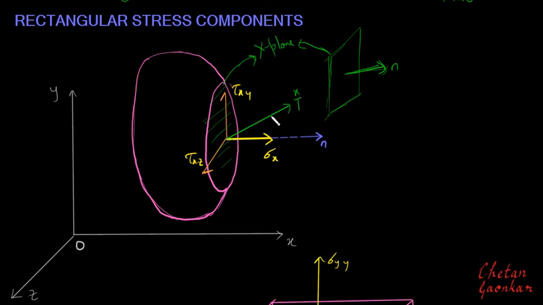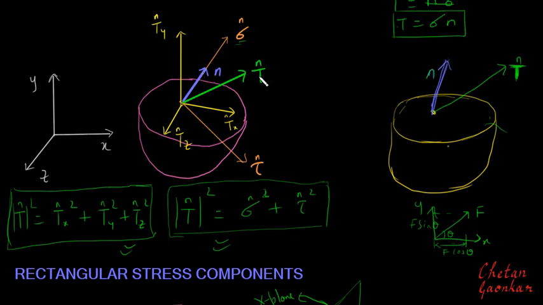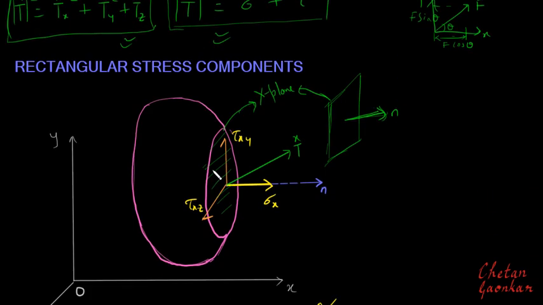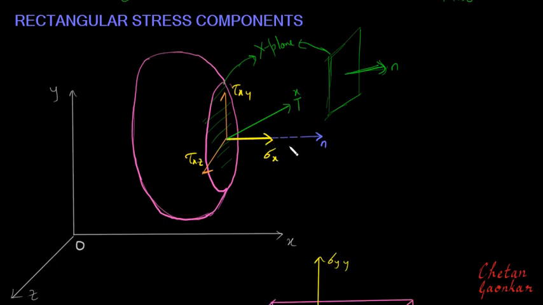And then further, I can resolve this stress vector along its axis the way we had done here. We had resolved this stress vector along the axis x, y, and z. Similarly, I will resolve this stress vector in x, y, and z.